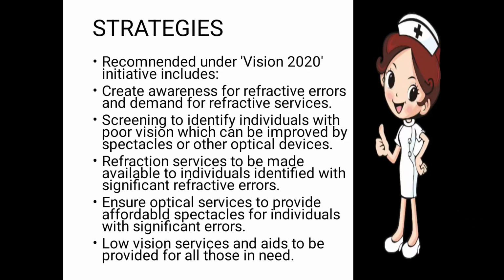Screening to identify individuals with poor vision which can be improved by spectacles or adult optical devices. First of all, the screening should be done. First we should get to know that the person is not able to see, then we can help him or her. If the improvement is possible by spectacles, then we will provide the spectacles. If they require optical devices in addition to spectacles, then we can provide those to them.